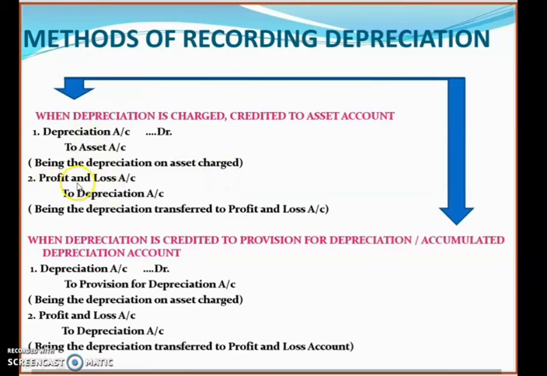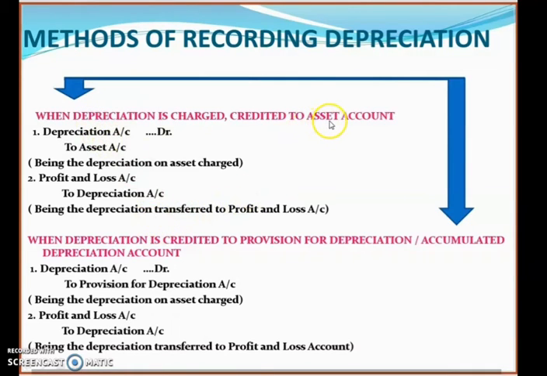The second entry is we are transferring this depreciation to the profit and loss account. So the profit and loss account will be debited to the depreciation account, being the depreciation transferred to profit and loss account. So these are the two main journal entries which you have to remember when the depreciation is charged to the asset account. There is one more alternative way to charge depreciation.